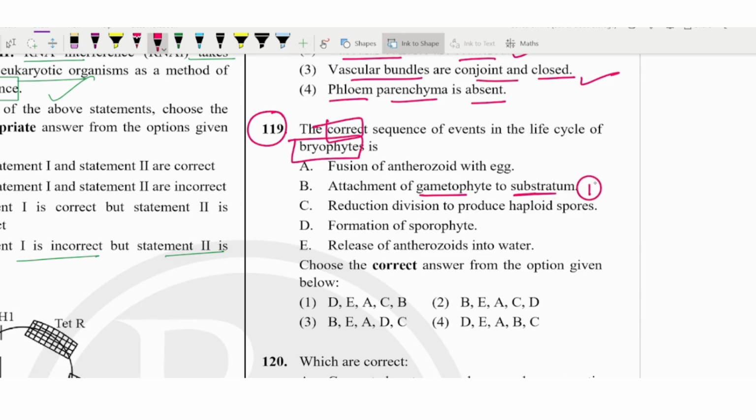After that, the release of the antherozoid into the water, which should be the second one, and then the antherozoid will meet with the egg. The fusion would be there, and because of the fusion the sporophyte will be formed, and then the reduction division will start, forming the haploid spores. So it should be the fifth step, means C should be in the last and B should be in the first here. So the third option.